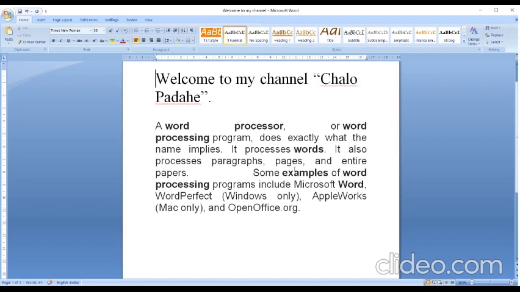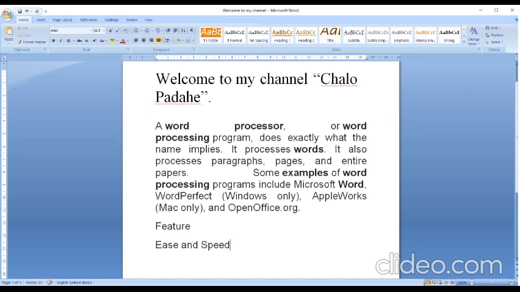Right, now next we will discuss the features of MS Word, or we can say the features of a word processor. The first feature is ease and speed, which means it is very easy to use, and you can do every work very fast. So it is very fast as well as very easy to use.